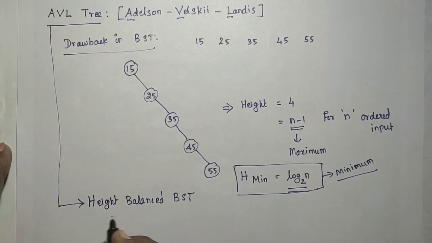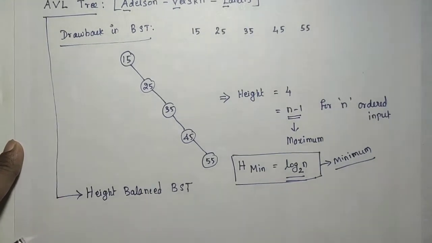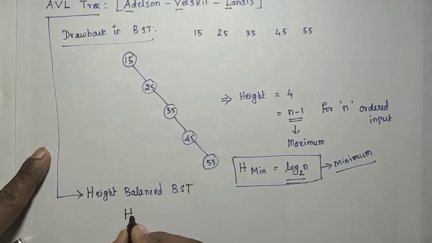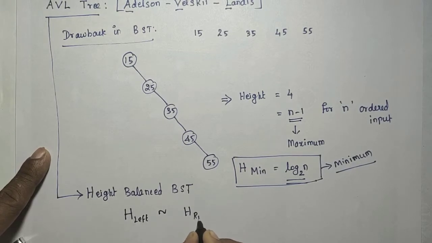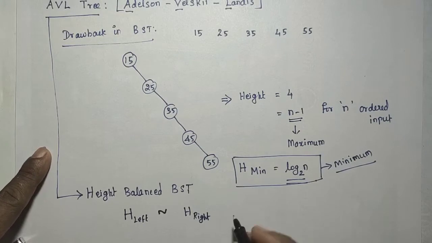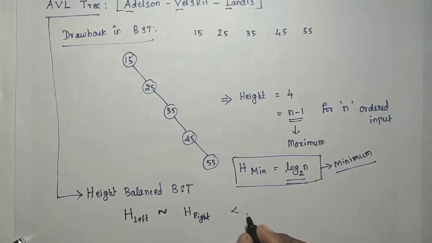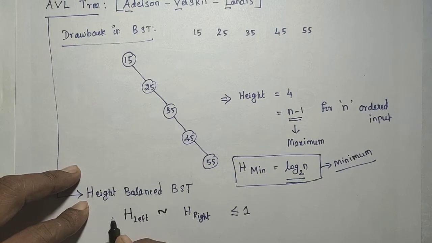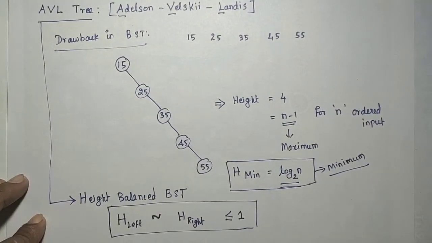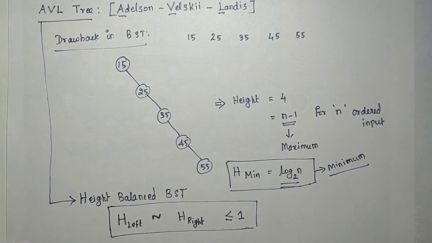Next, to define this constraint, we have to say that for any node in the binary search tree, the height of the left subtree and the height of the right subtree, the difference, this symbol represents the difference, must be less than or equal to 1.